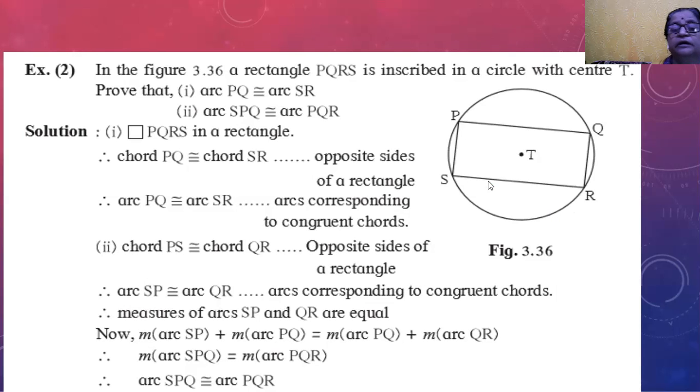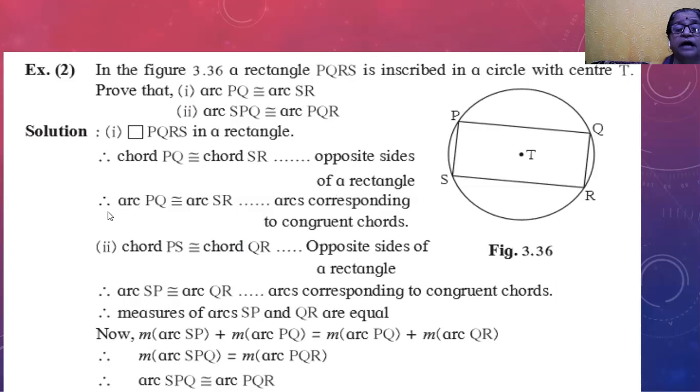You know that PQ and SR are chords, but these are also the sides of the rectangle. Opposite sides of a rectangle are congruent. PQ is congruent to SR and PS is congruent to QR. These are also opposite sides of the rectangle.